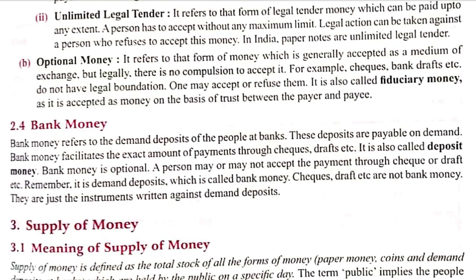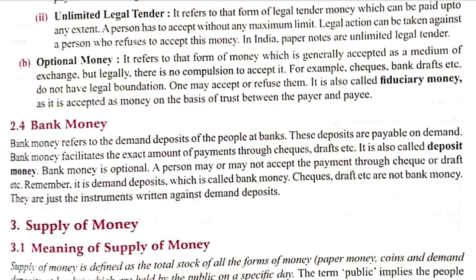For example, bank drafts or checks are optional money because they actually are not currency or money. They are an alternative to currency notes, so they are optional money. It is also called fiduciary money because of trust between the payer and payee. In case of checks, it may happen that the checks bounce, but since there is trust between the people who are exchanging checks among themselves, these are also called fiduciary money.